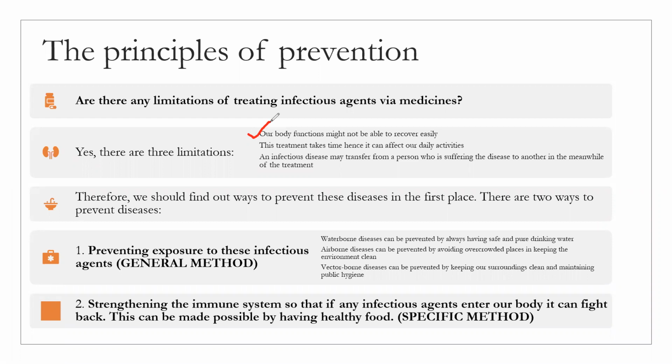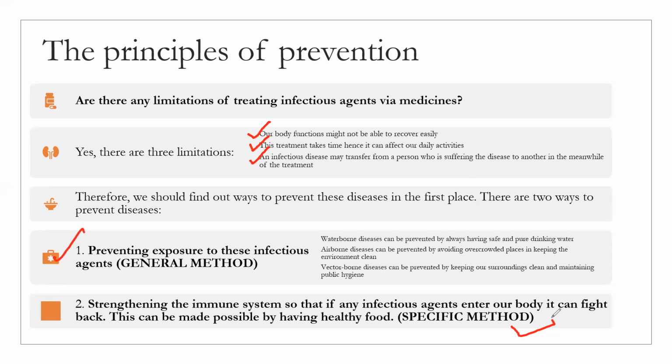An infectious disease may transfer from the person who is suffering from the disease to another in the meanwhile of the treatment. Someone who is treating the infected person has a chance of suffering the same disease. So these are the limitations of treating infectious agents via medicines. Therefore, we should find a way to prevent these diseases in the first place. And there are two ways, the general method and the specific method.